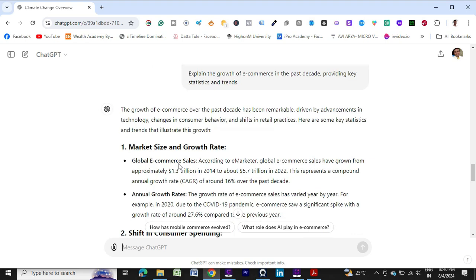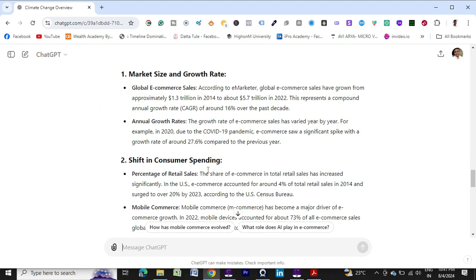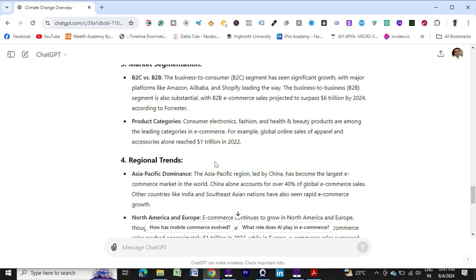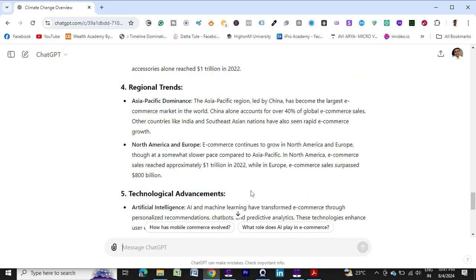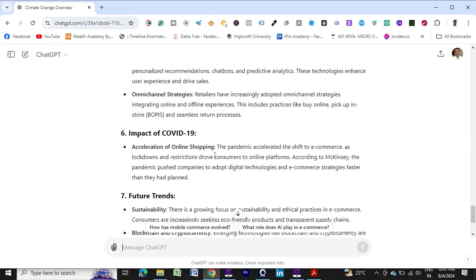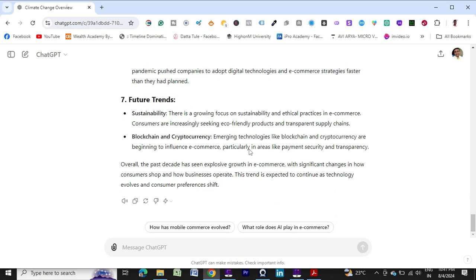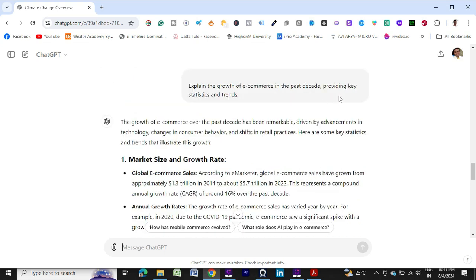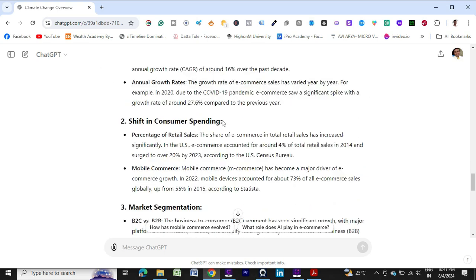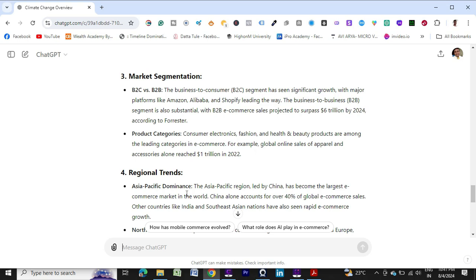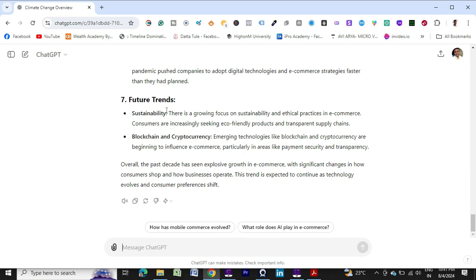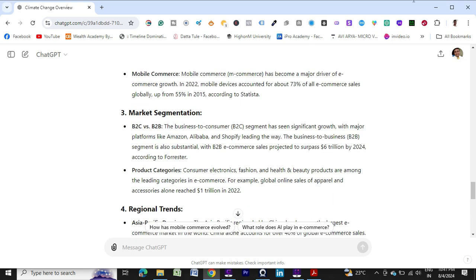Okay, so market size and growth rate, shift in consumer spending, market segmentation, regional trends, technological advancement, impact of COVID-19, future trends. So it's providing a lot of detailed information, as well as keeping in mind that I asked for statistics and trends. So it has provided me the past trends, regional trends, and future trends also.